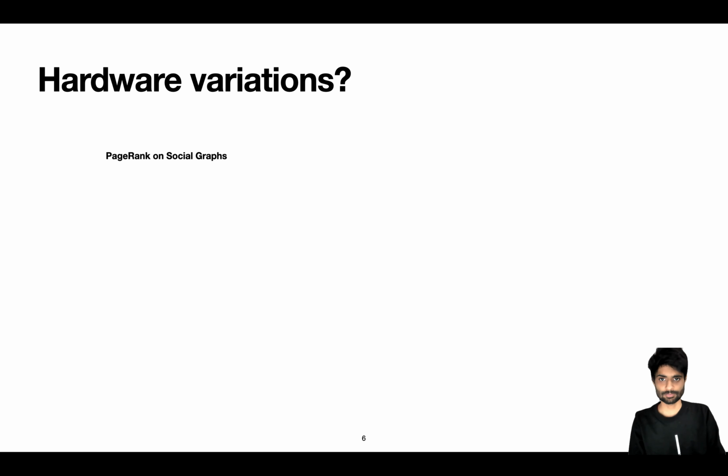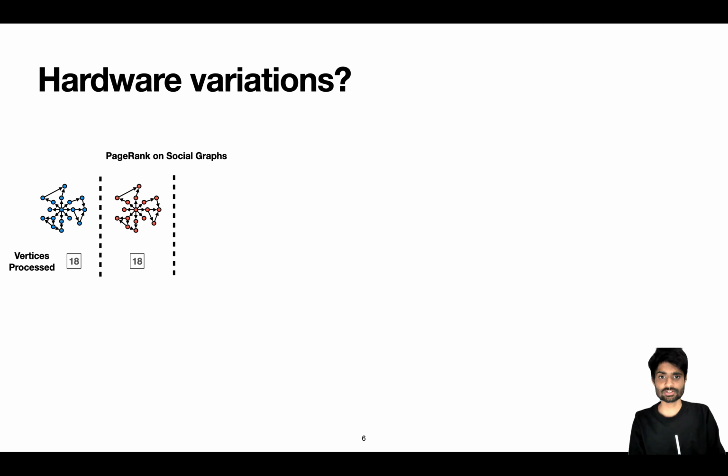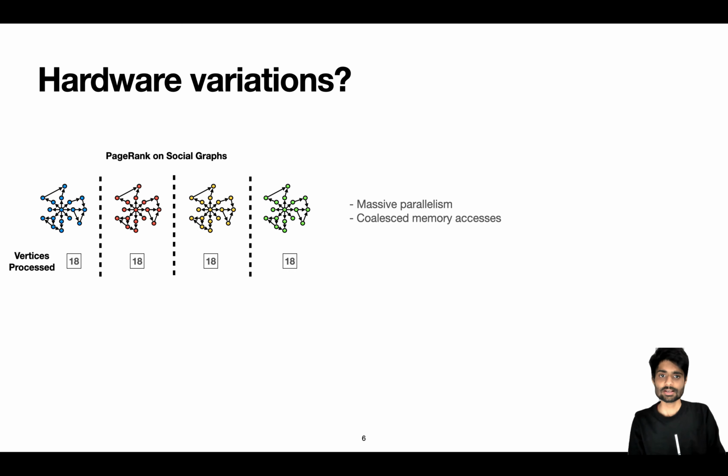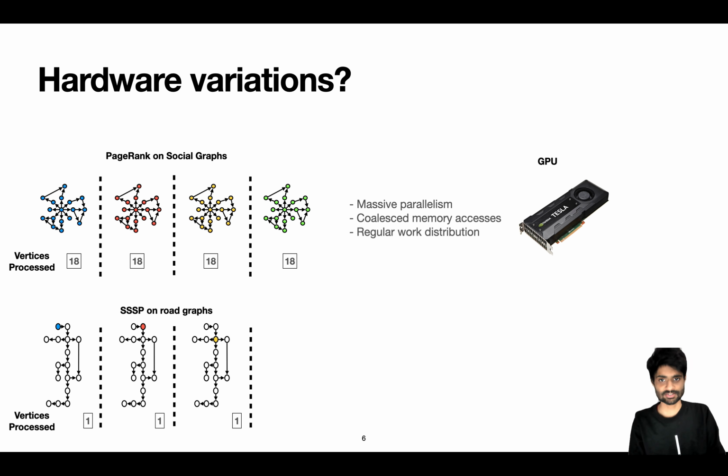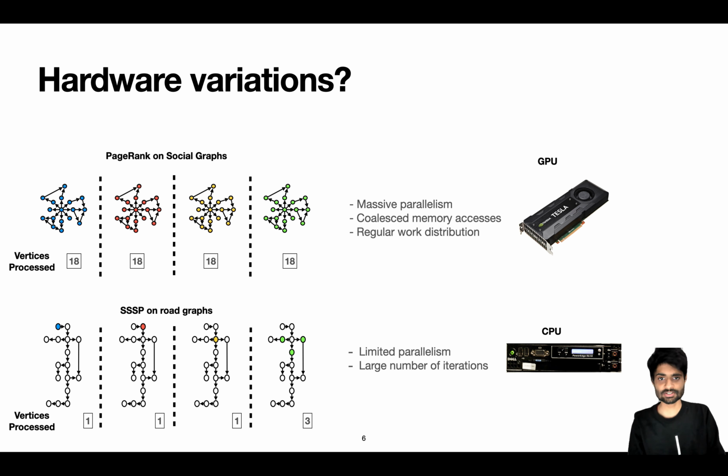This works well for CPUs, but not all applications are well suited for CPUs. Some applications like PageRank, when running on social graphs, have massive amount of parallelism and regular access pattern and are better suited for running on GPUs. Applications like SSSP, when running on road graphs, are better suited for CPUs.